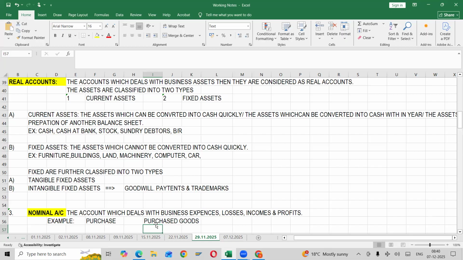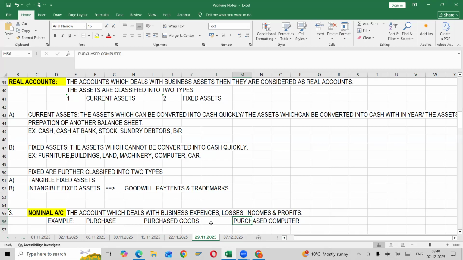Expense, since whenever we call it goods, it is for resale purpose, right? Nothing else is given. He has given purchased computer. What is this? Asset. Perfect.